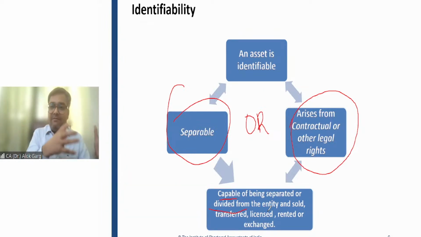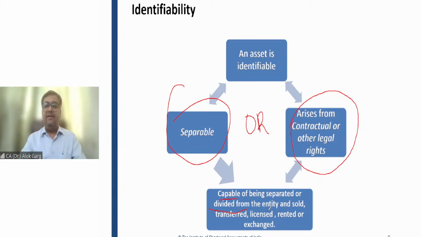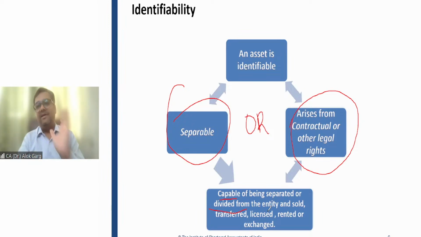The market share will go hand in hand with the entity. A buyer who will acquire the entity will get the market share. A buyer who will acquire this entity becomes the market leader. A buyer who will acquire this entity will get the goodwill, right? So this goodwill or market share cannot be sold, right?